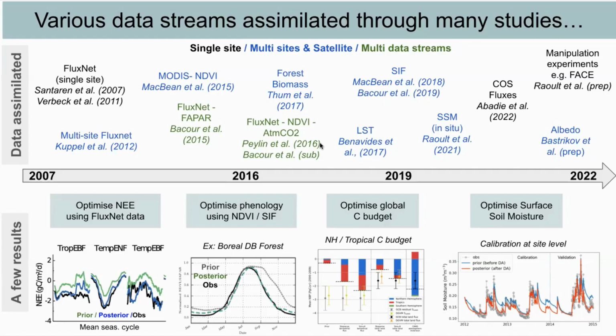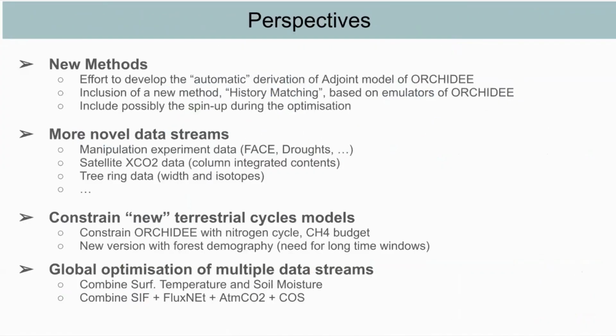We are looking at new ways for data assimilation. So we've been developing the adjoint to help with the same methods, as well as looking at history matching, which uses emulators of models. We've been looking at novel data streams to assimilate, as well as other terrestrial carbon cycles they can constrain. And finally, we are working towards global optimizations using multiple data streams to exploit the expertise we have acquired over all of the years.